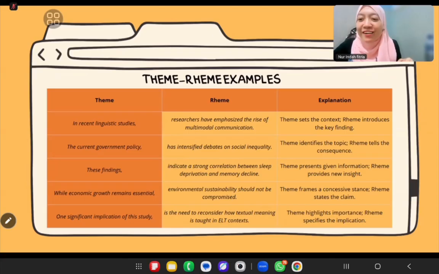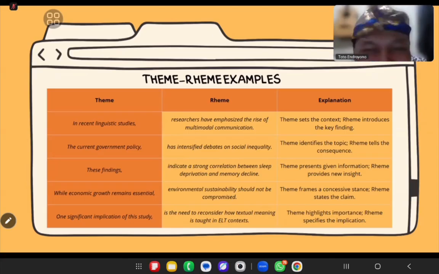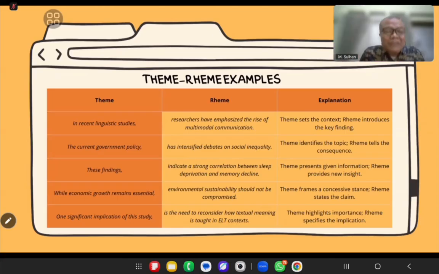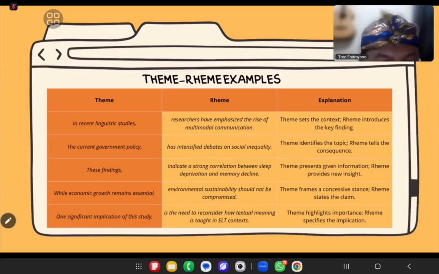There's the expert here. No. Wait a bit. Okay, which one? I don't catch the point. Pak Toto, what is the problem here? No, I mean it's about the construction, sir. Look at this one, the examples. Example number one. Which one is the example?